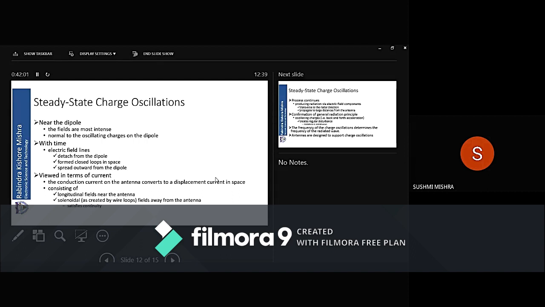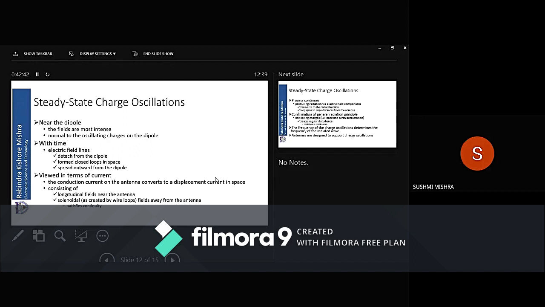So if you have a current element, it is surrounded by a magnetic field. Now this current element, current is changing, so the magnetic field will change. Each magnetic field is again surrounded by a current element. So that way the fields are going away from the current element, and you are getting radiation. Now what happens here? On the element, we have a conduction current. Because charge conduction occurs on the element, you have a conductor, so we have a conduction current on the antenna.